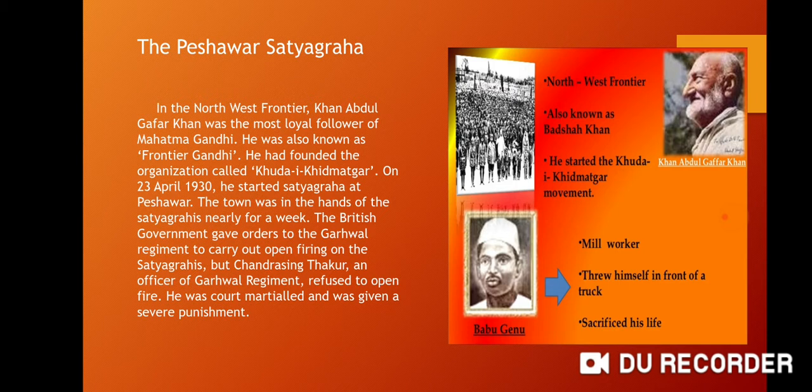The British government gave orders to the Garhwal regiment to carry out open firing on the Satyagrahis. But Chandra Singh Thakur, an officer of the Garhwal regiment, refused to open fire. He was court-martialed and was given a severe punishment. The British government found itself in a difficult situation due to the Satyagraha launched by Mahatma Gandhi. On 4th May 1930, Gandhiji was arrested.